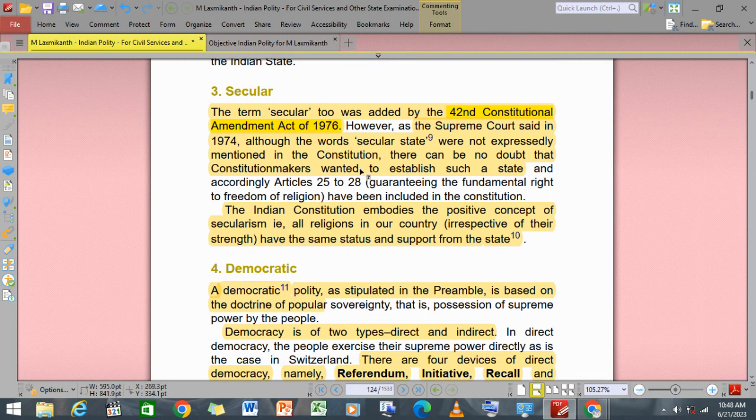Accordingly, Articles 25 to 28 guarantee the fundamental right of freedom of religion. Right? We have the freedom of religion, and it has been included in the Constitution. The Indian Constitution embodies the positive concept of secularism, that is, all religions in our country, irrespective of their strength, have the same status and support from the state.